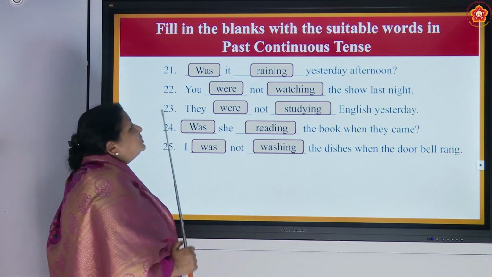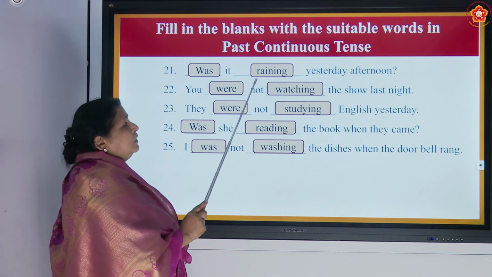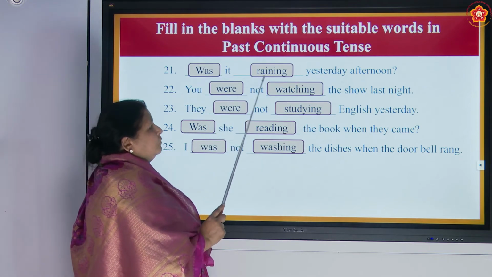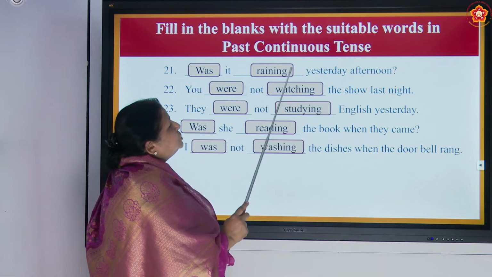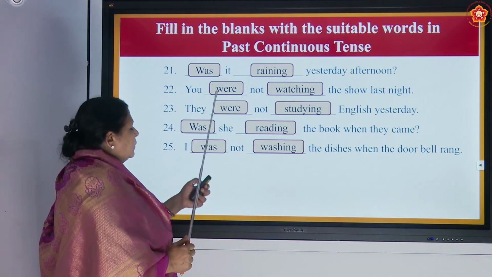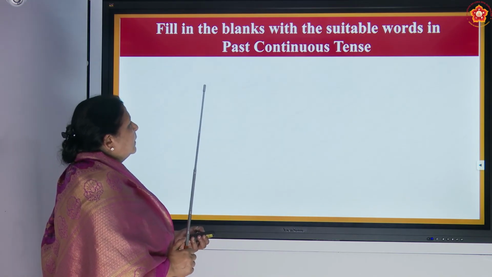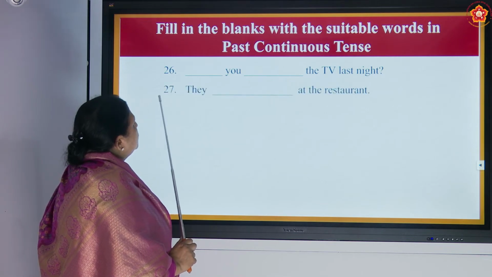So, in all this, we are using the helping verb was and were, and for the base verb, we are adding ing. And it also shows the continuity of the sentence, of the past. So, now next, some more examples.